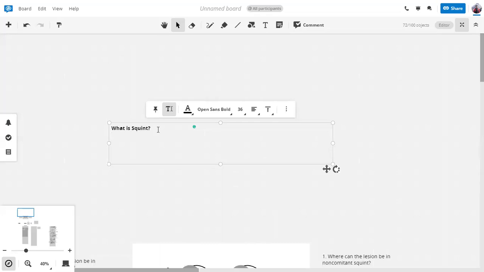But the definition must include every subtype, right? So if we take this as a definition, it only explains one subtype of squint. It does not account for the other type. So we have to come up with a definition which helps us actually describe what is happening, and it's an inclusive definition.